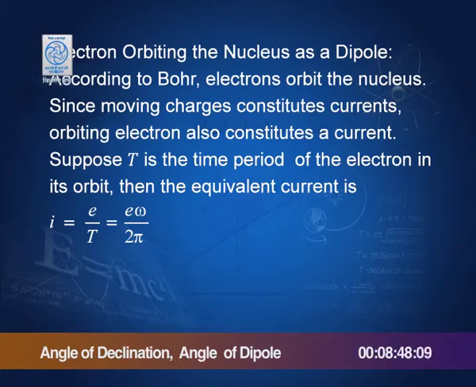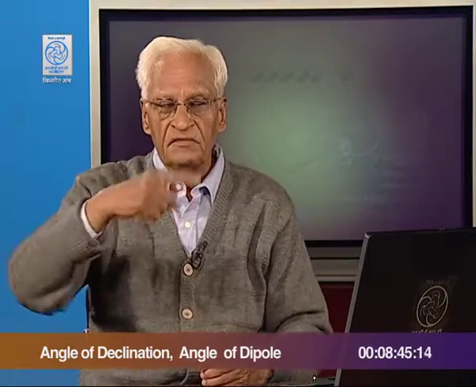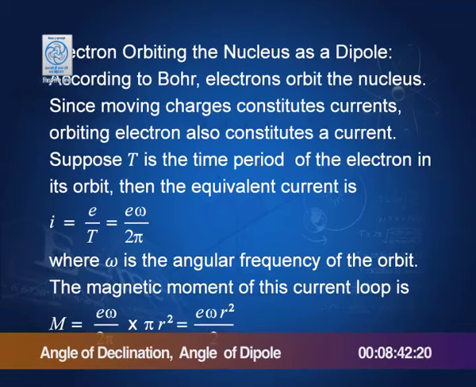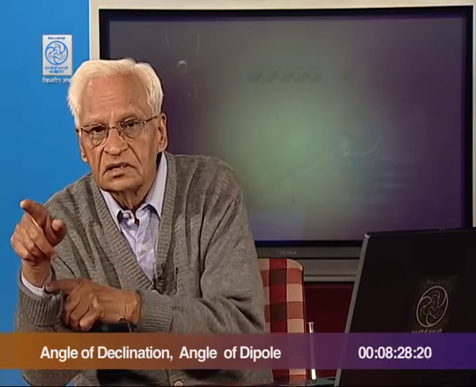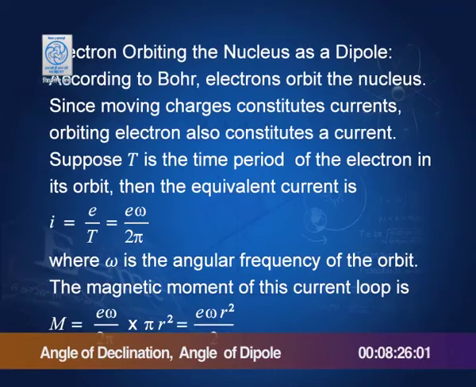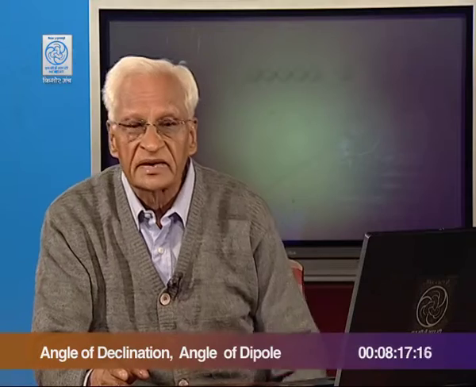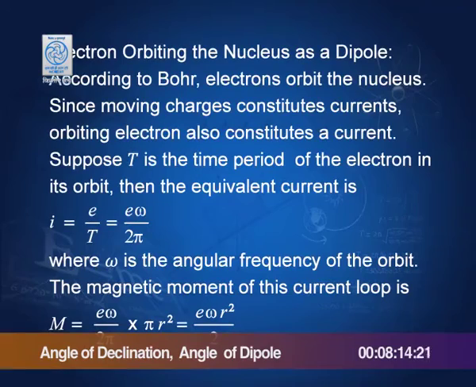So, the equivalent current is e omega by 2 pi, where omega is the angular frequency of the charge. The magnetic moment of this electron moving around the nucleus is the current times area. Remember that. So, it is e omega by 2 pi, which is the current, times the area, which is pi r squared. So, it is e omega r squared by 2. That is the magnetic moment of the electron moving round the nucleus with frequency omega and radius r.